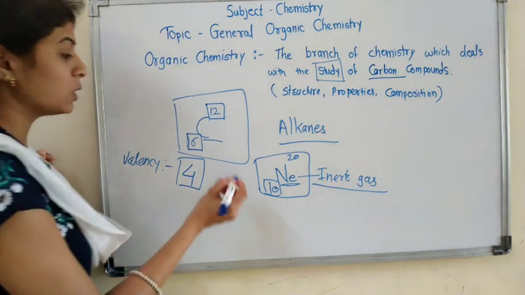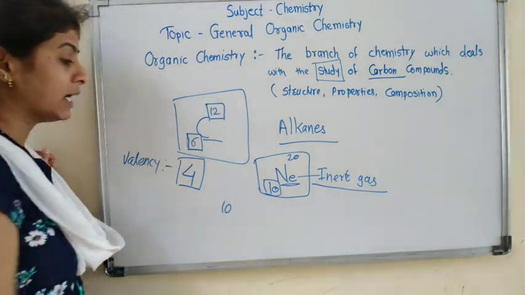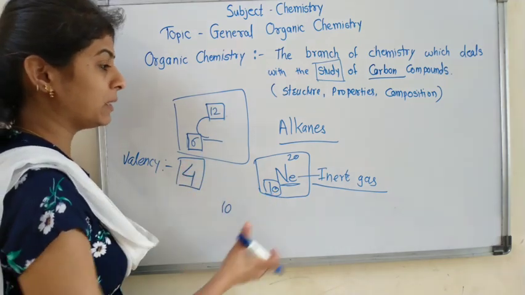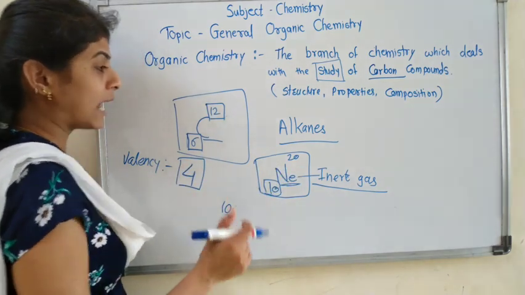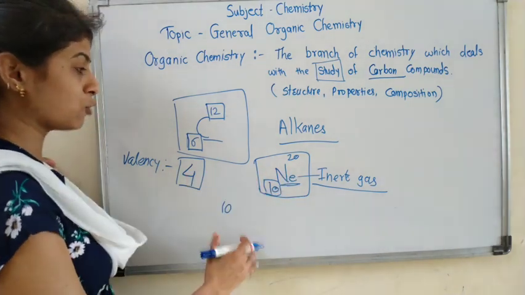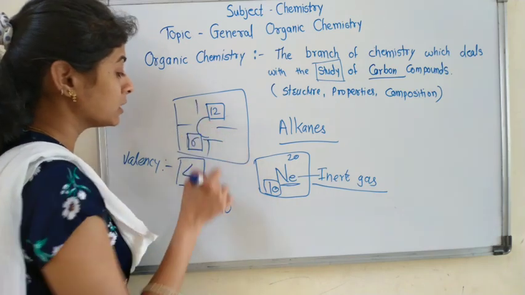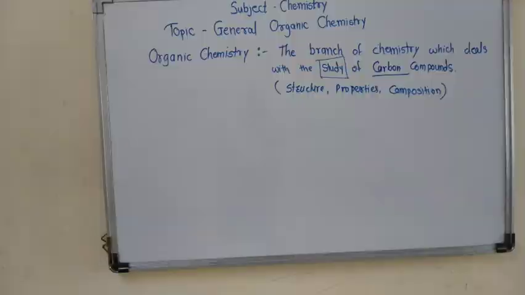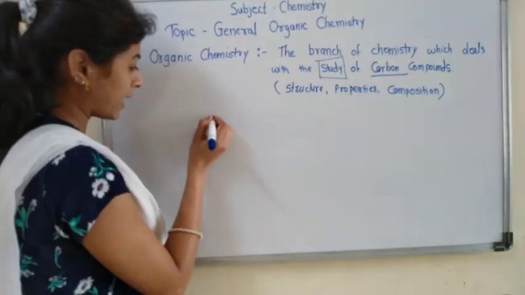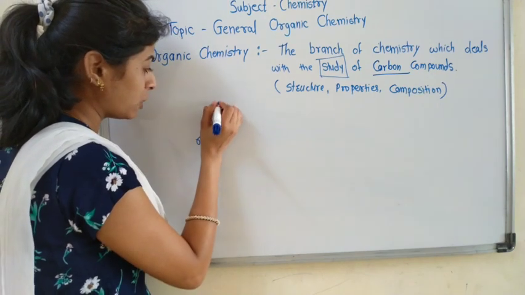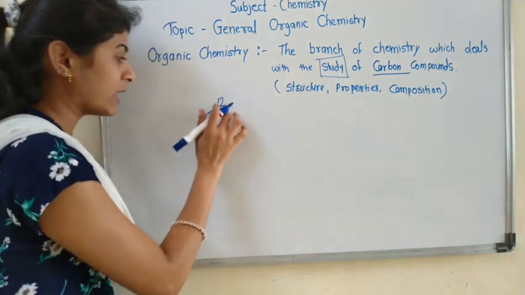So to gain stability, all the elements in the periodic table except inert gases try to gain, accept or share electrons so that they can form bonds with other species to get maximum stability. As I have said earlier, the atomic number of carbon is 6 and mass number is 12.